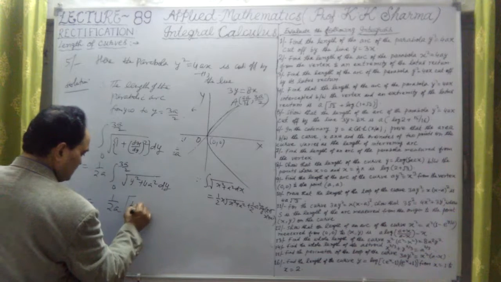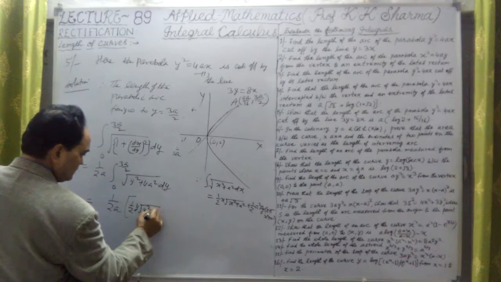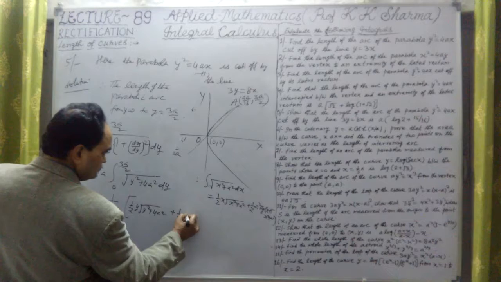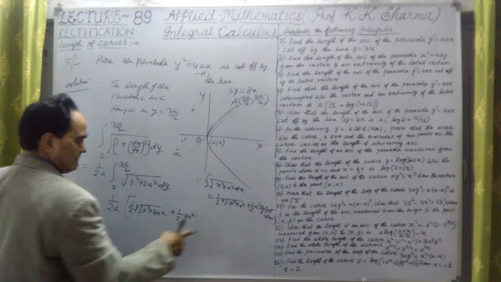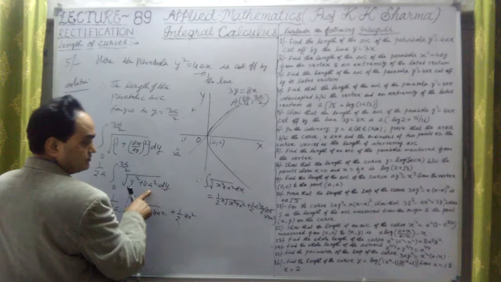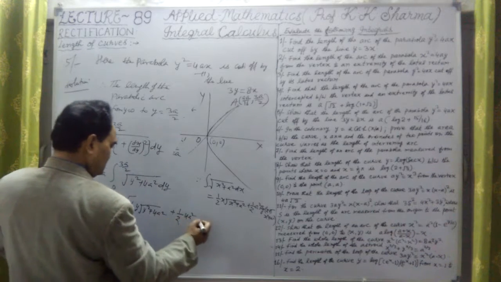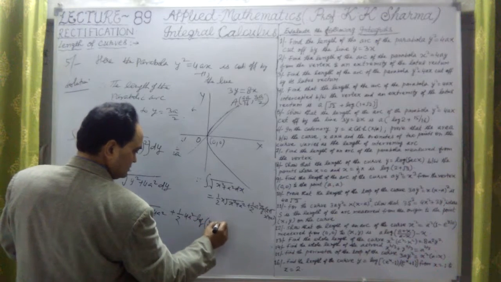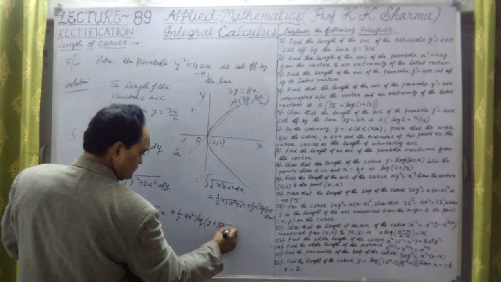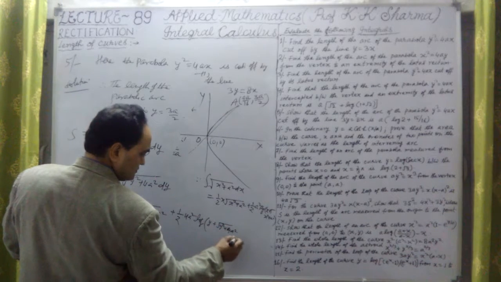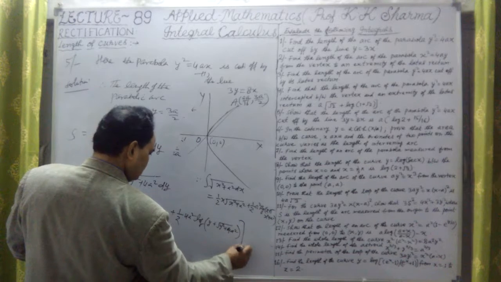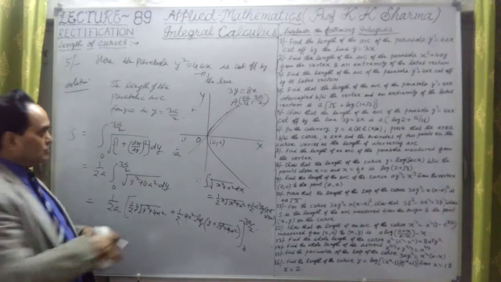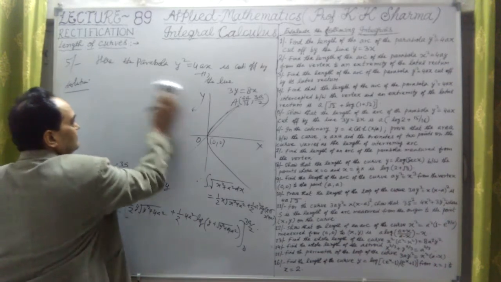It is 1/2 y under the square root y square plus 4a square plus 1/2 into 4a square, since in place of a square we have 4a square, log of y plus under root y square plus 4a square. Limits 0 to 3a by 2. Now let me substitute the limits and get the final answer.